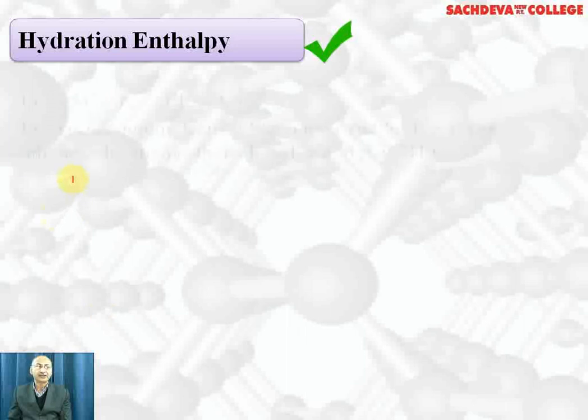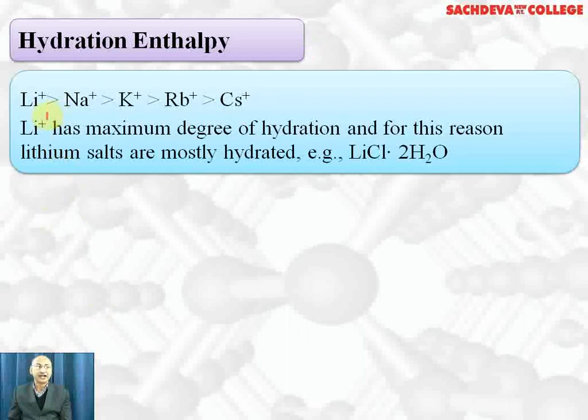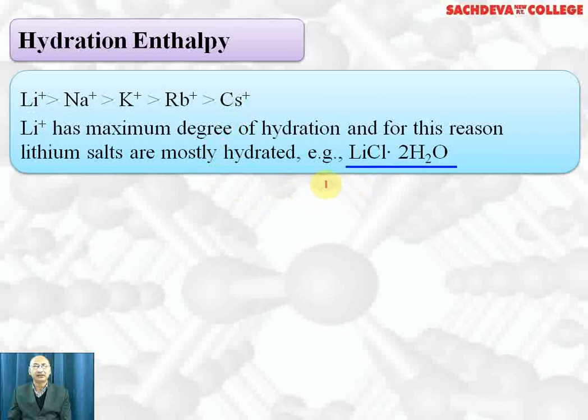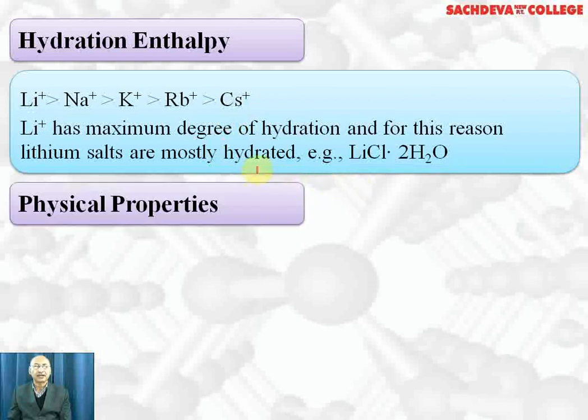Hydration enthalpy. Smaller the cation, higher will be the hydration enthalpy. So lithium ion has maximum hydration enthalpy, then sodium ion, then potassium, then rubidium, and cesium has the lowest hydration enthalpy. Lithium salts are usually hydrated, for example LiCl.2H2O. Other chlorides are not.